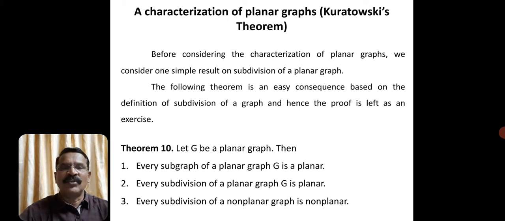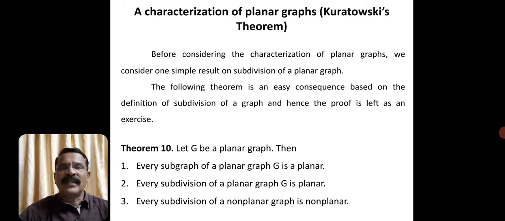If e equal to uv is an edge, then replace the edge e equal to uv by a vertex w and join the vertex w with u as well as v. So the resulting graph is an elementary subdivision.